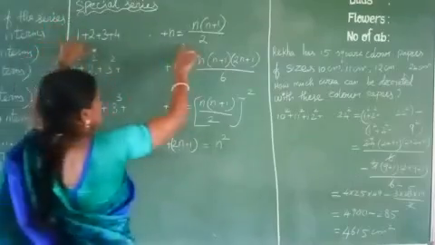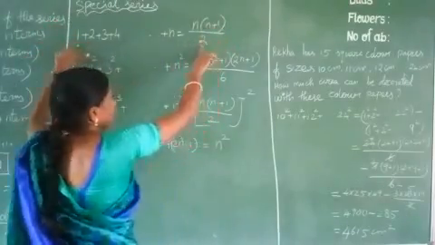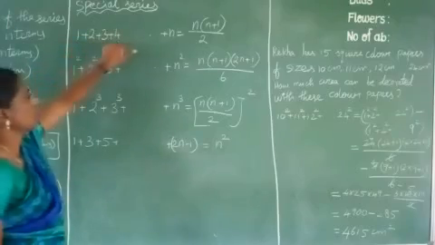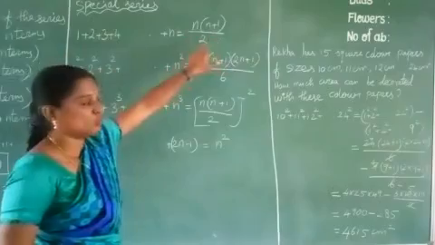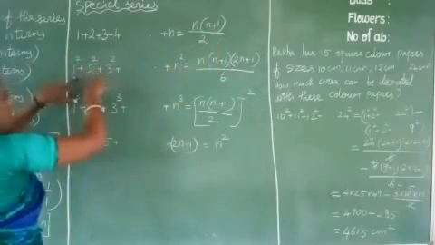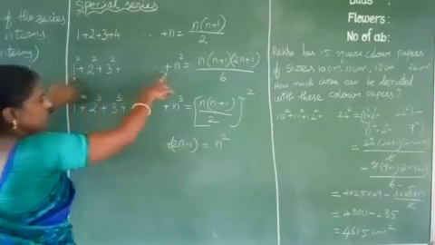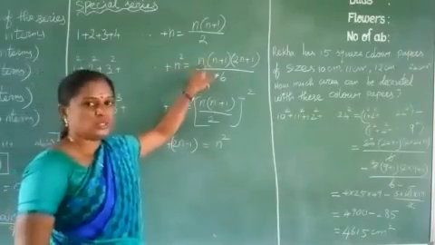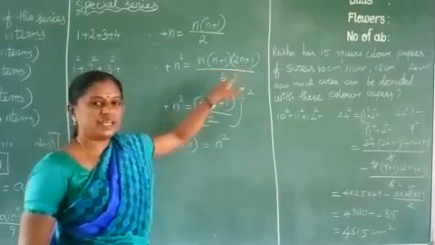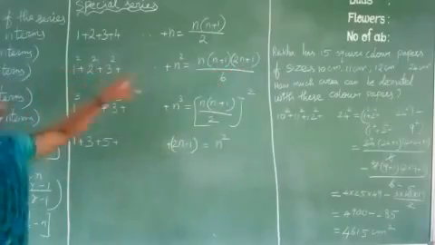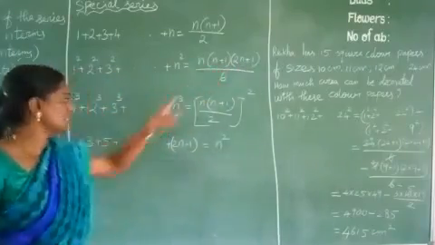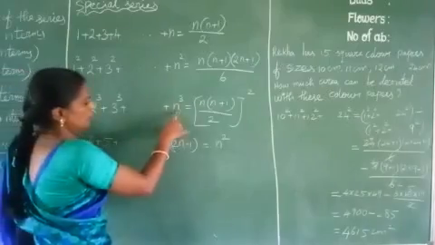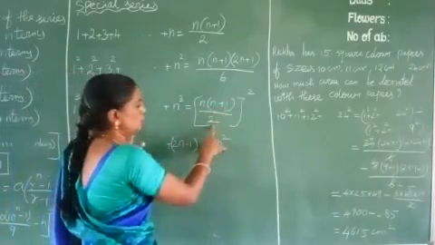The sum of the first n natural numbers, 1 plus 2 plus 3 plus etc. up to n, is equal to n into n plus 1 by 2. The same way for squares: 1 square plus 2 square plus 3 square plus etc. up to n square, the sum of squares of natural numbers up to n, is equal to n into n plus 1 into 2n plus 1 by 6. The same for cubes: 1 cube plus 2 cube plus 3 cube plus etc. n cube is equal to n into n plus 1 by 2, whole square.